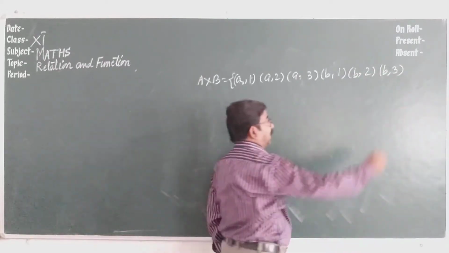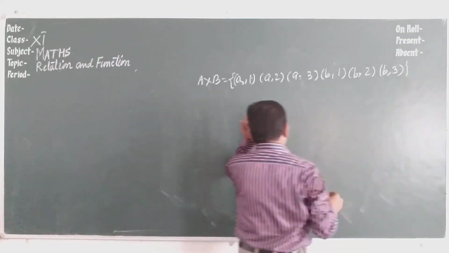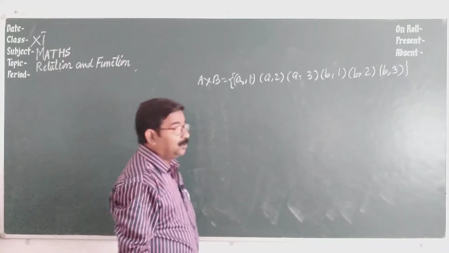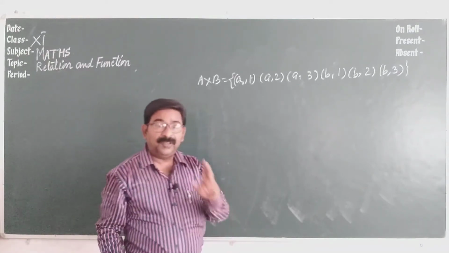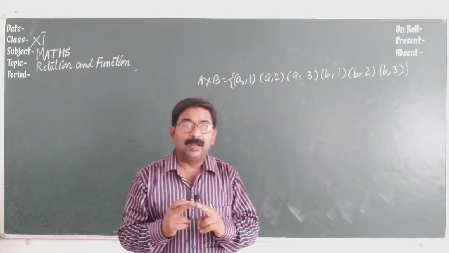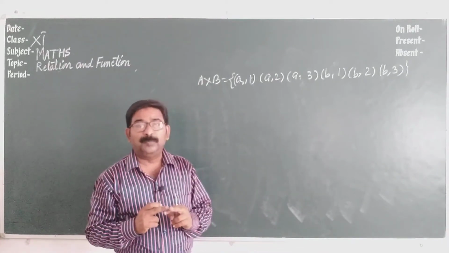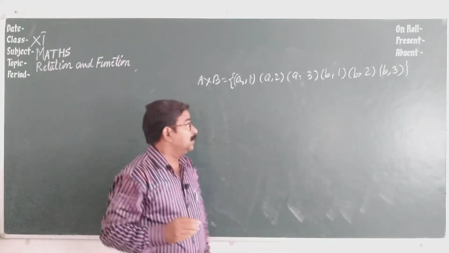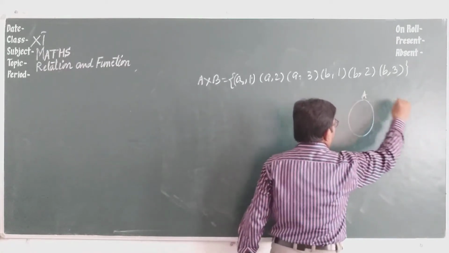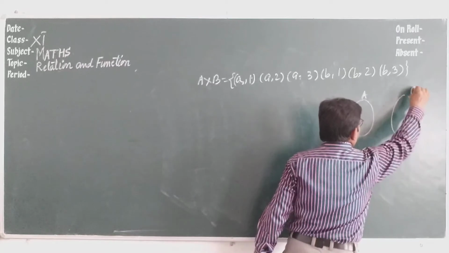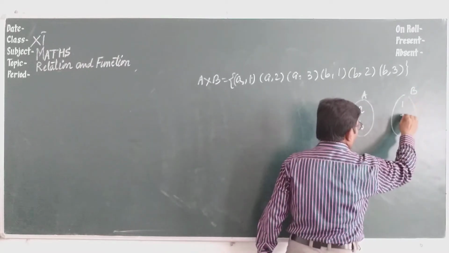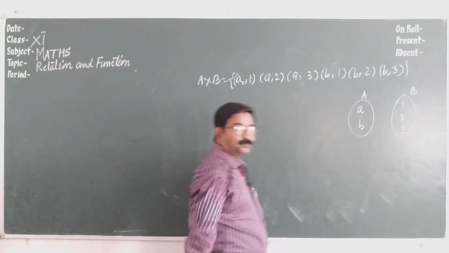These are the elements of the Cartesian product A cross B. Now, we have some very important names: domain and range. See, I am giving an example. Here we have set A and here we have set B. The elements are a and b here, and 1, 2 and 3 here.